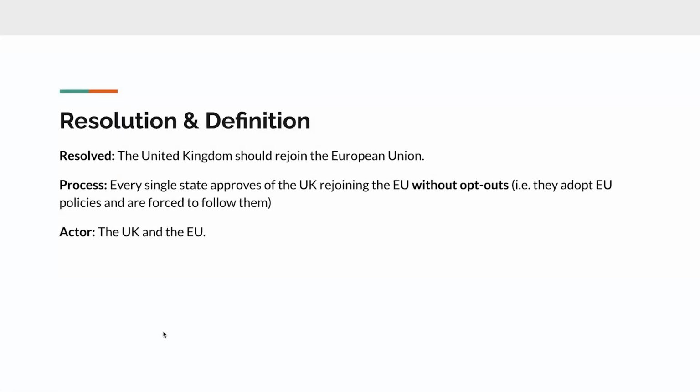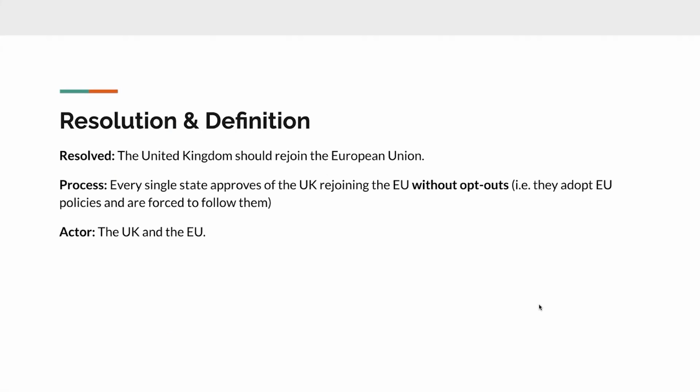All right, to start off the lecture, we're gonna talk about the resolutions and some definitions of some words. The resolution is: Resolved, the United Kingdom should rejoin the EU. The process of this would be that every single state approves of the UK rejoining the EU, because the way it works in the European Parliament is that every state has to ratify something for it to be considered legal. So every state would have to approve of the UK rejoining the EU.